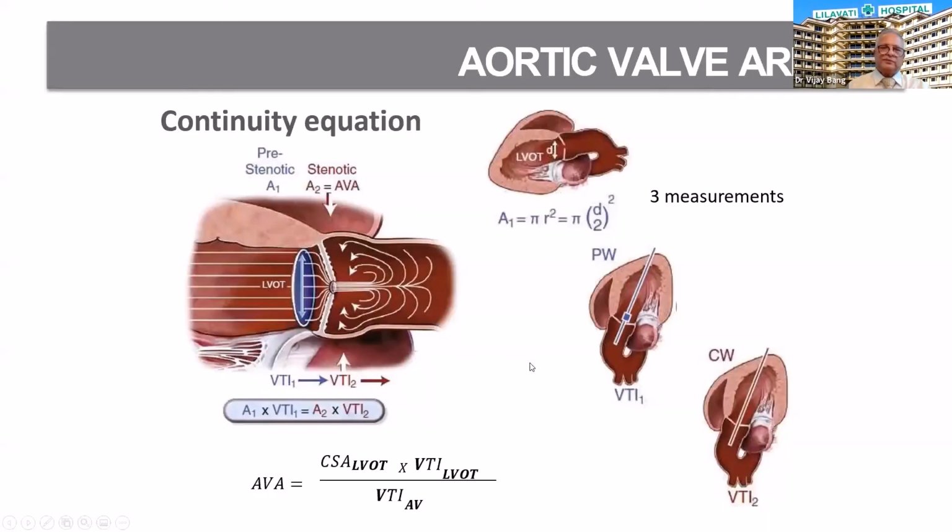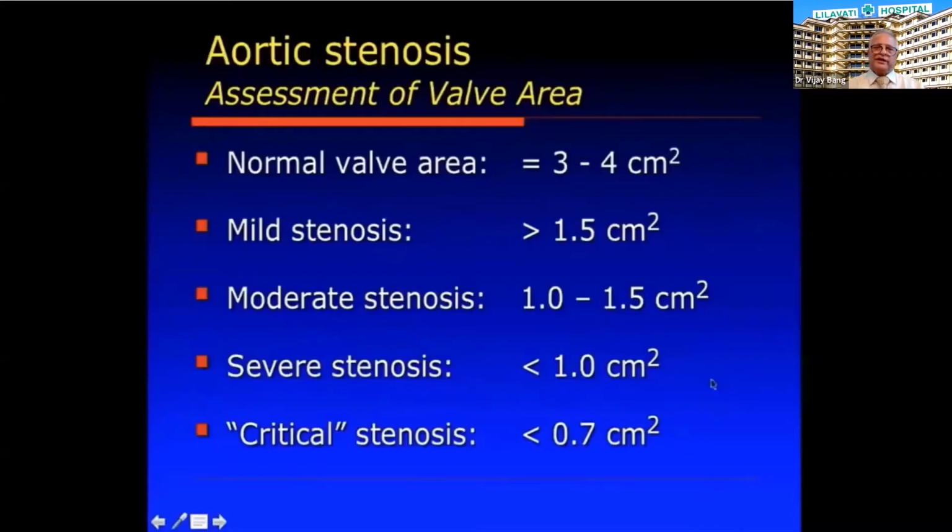Coming to aortic valve area evaluation, initially it was the Bernoulli equation, now it is the continuity equation, based on the hydrodynamic principle which is used in the Gorlin formula. The same principle is used here: whatever volume is in the LVOT will be transmitted into the aorta across the aortic valve. Based on this hydrodynamic engineering principle, the aortic valve area is defined, and it comes out very close to the invasive evaluation of the aortic valve area.